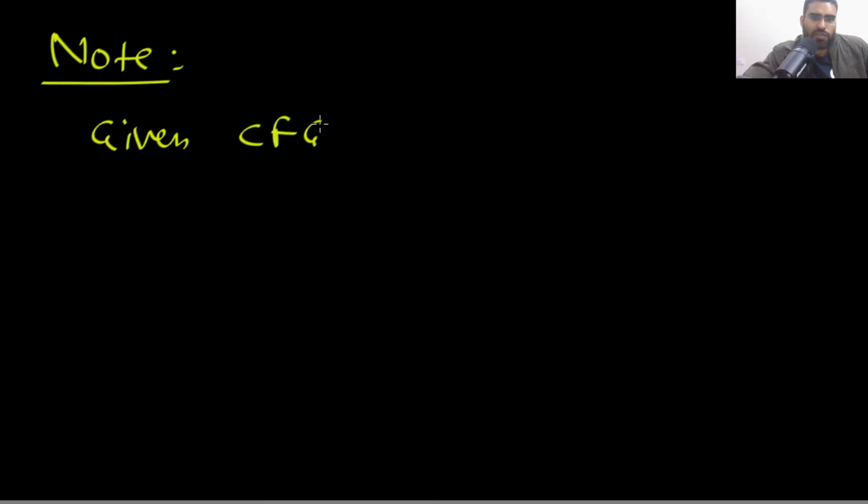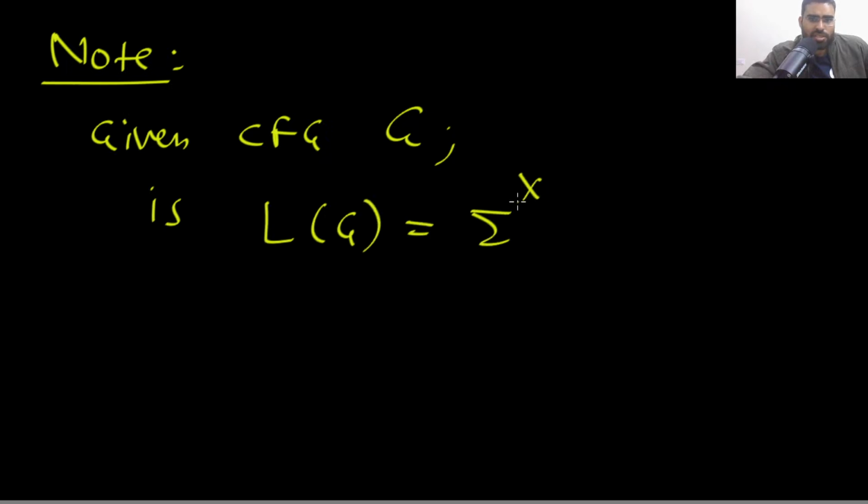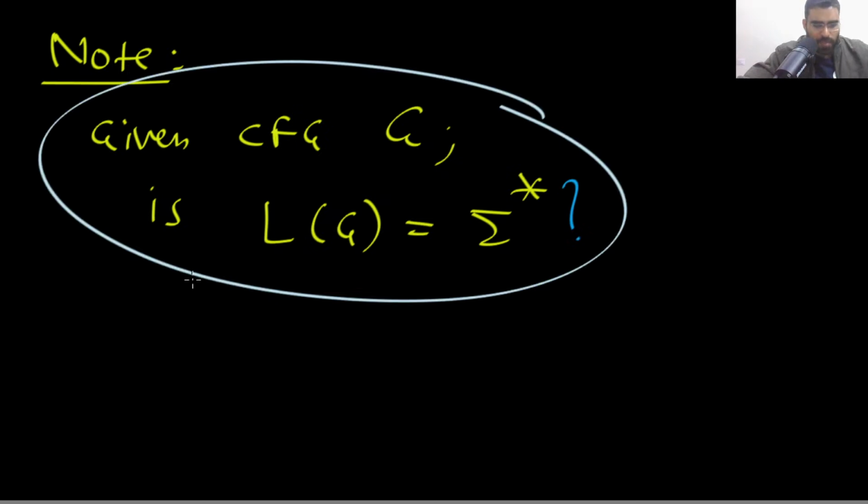Do you remember that this problem is undecidable? Given a context-free grammar G, is L(G) equal to sigma star? This universality problem is undecidable, right? We cannot decide this. This is a standard problem.